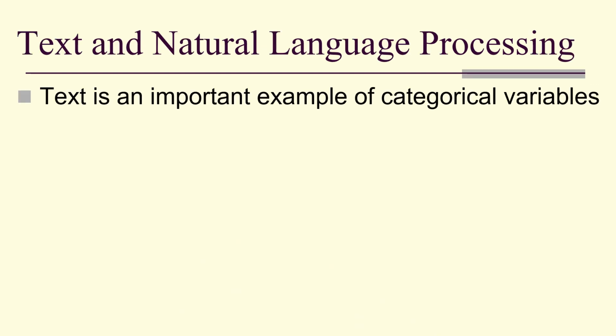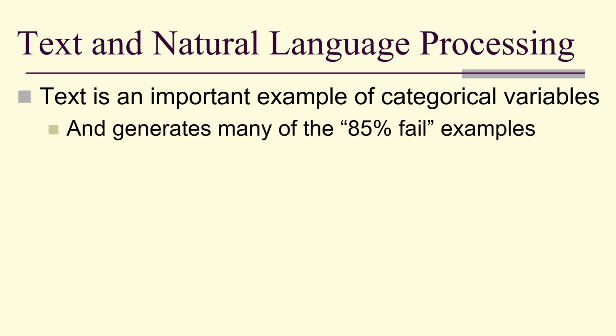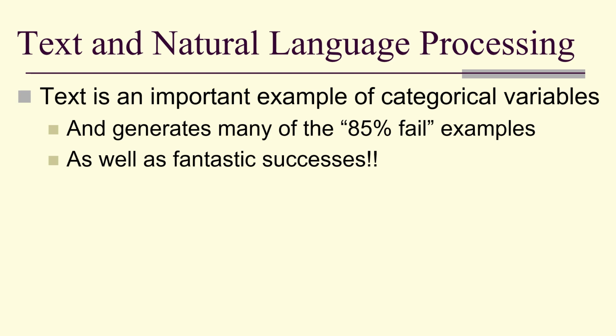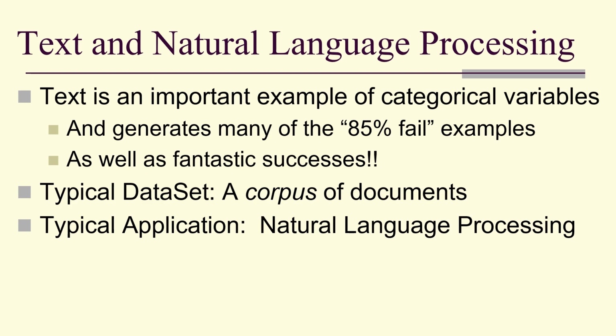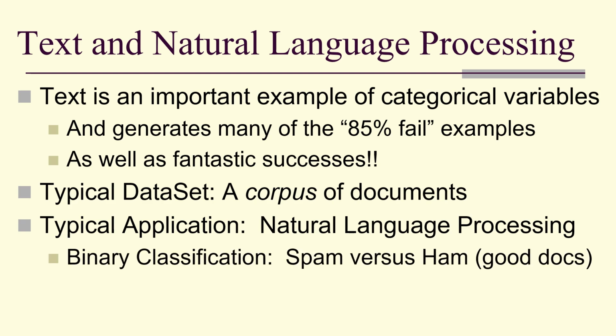So text and natural language processing, very important. Text is an important example of categorical features. It generates many of these 85% fail examples, as well as fantastic successes. A typical data set is a corpus of documents. Typical application, natural language processing.